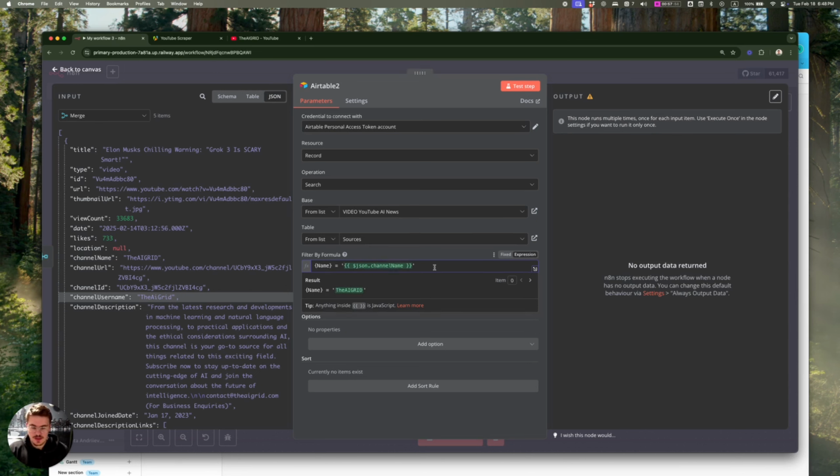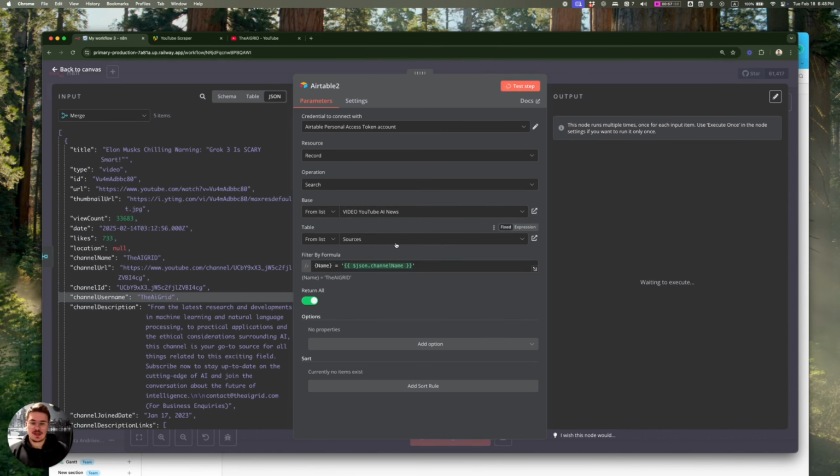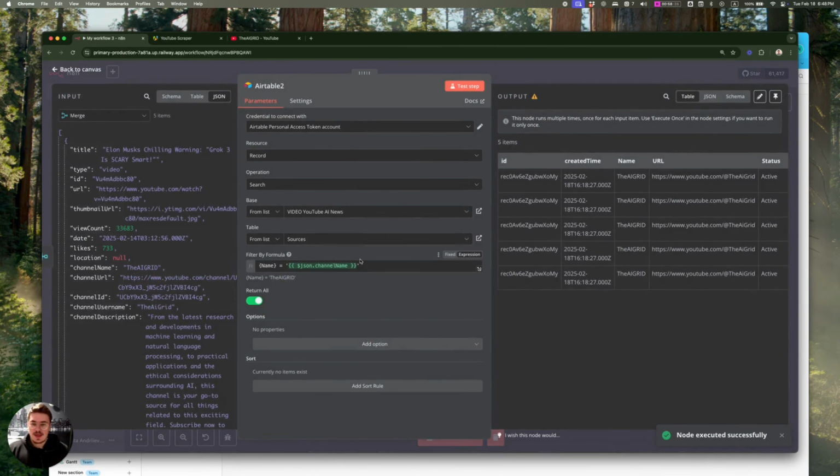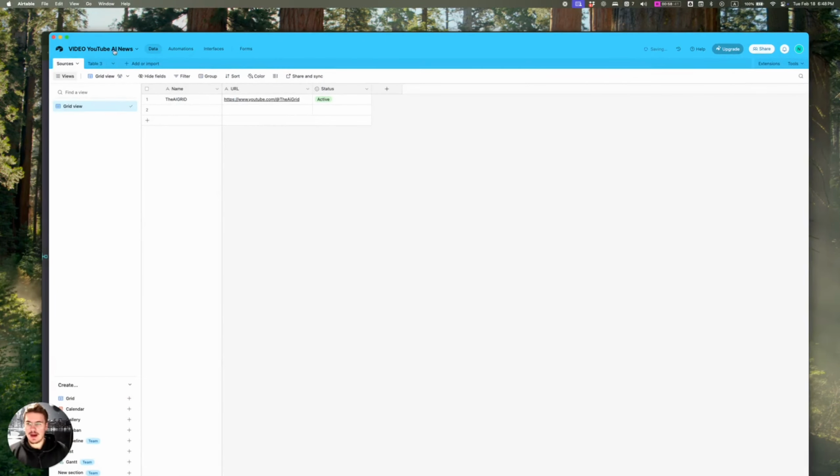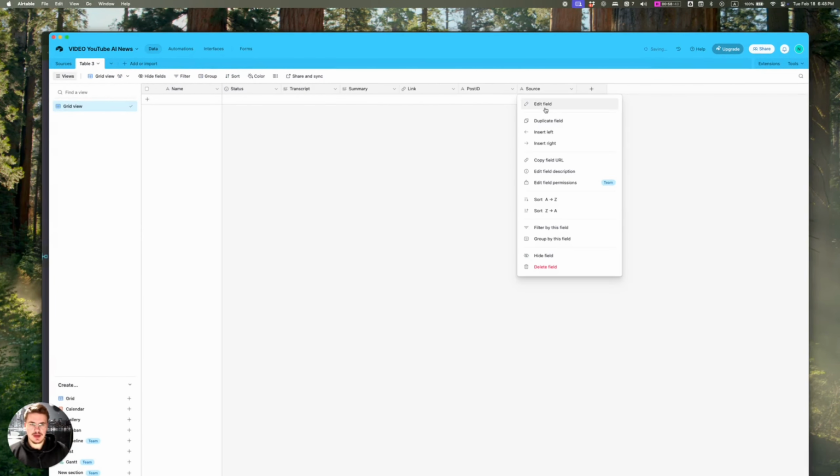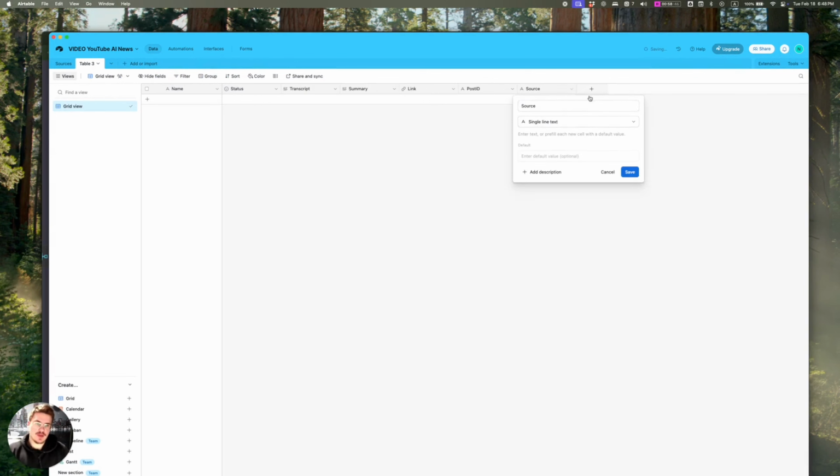Just put it inside these single quotes. And what we're going to do is just find the source, which has the same channel name. What this will do is just grab the source for each iteration. And then we can see that the source is the AI grid, which is the channel that we scraped information from. And then we're just going to use this ID to create a mapping on Airtable so that we can grab the source for each video. And actually this field needs to be linked to another record, linked to sources, and click save.